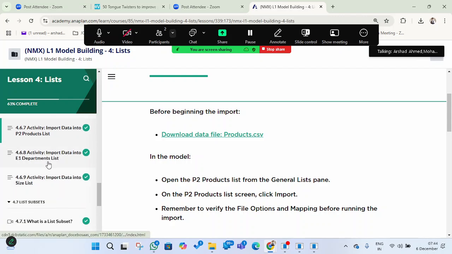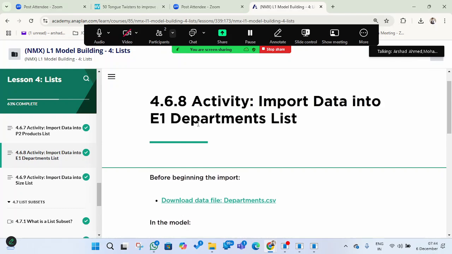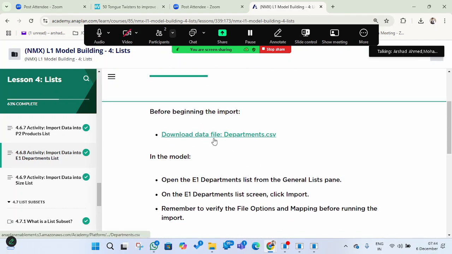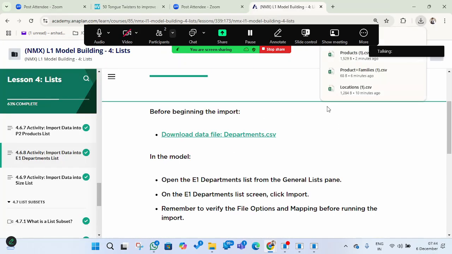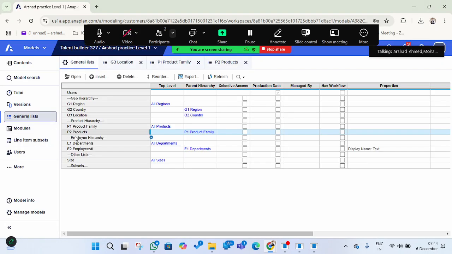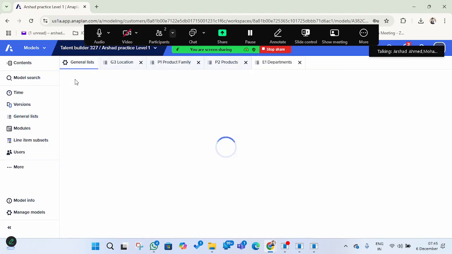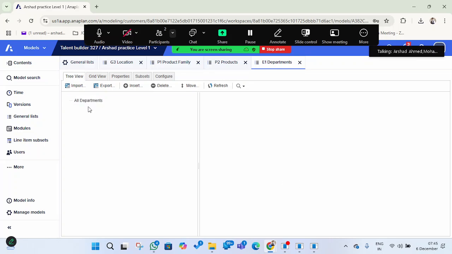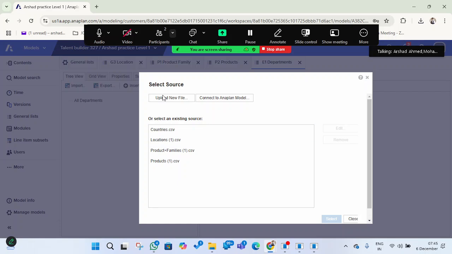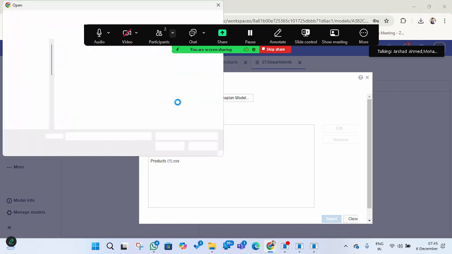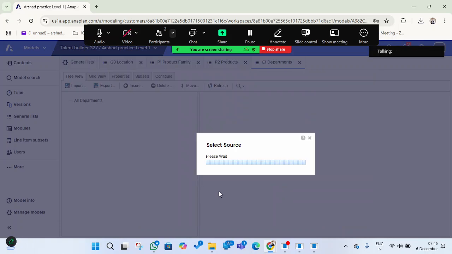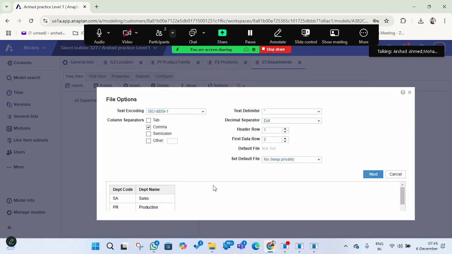This is another file, the department of employees. I have downloaded it here, and we go to the general list again, and even departments. We can open this. We have a top level here, but we do not have anything here. So here we will just see how the error will come up. Departments. The same thing: we have department in the header, and the data starts from row 2, and we can keep this one as admin.